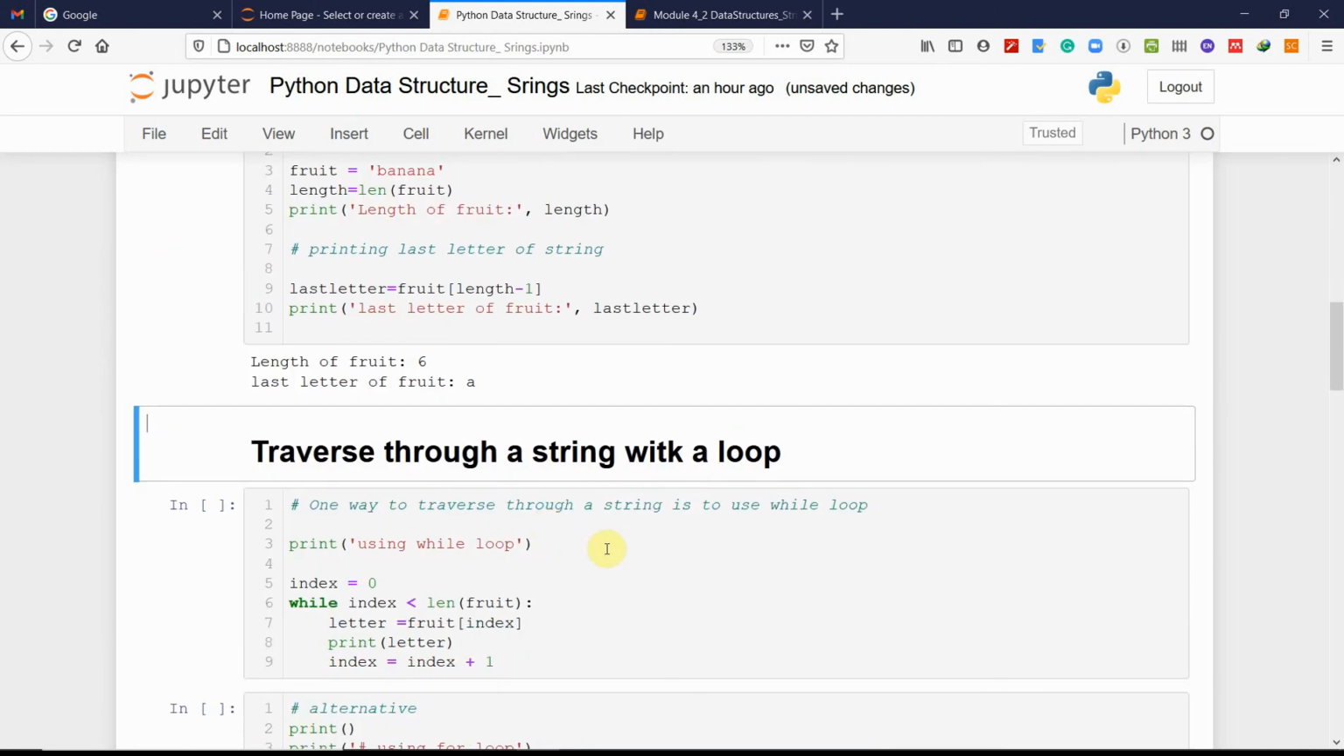Traversing is actually printing the string one by one. We can use a while loop, and we can use a for loop. For example, if the word is fruit, as we have already written it, we can traverse it. For example, index is equal to 0, while index is less than length of fruit. Here length of fruit is 6. So letter is equal to fruit at indices 0, 1, 2, 3, 4, 5. Why? Because we say print letter and then index is equal to index plus 1.